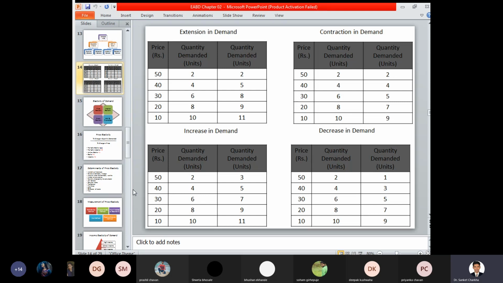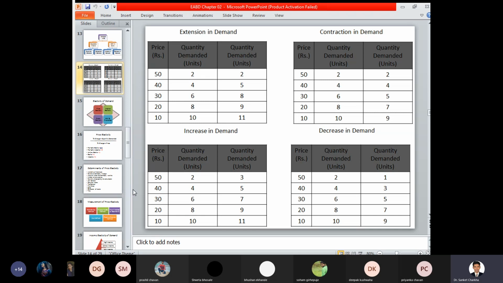Now extension in demand. Here, what was given is that the price of the product remains the same. So at every stage, one factor is always constant. What is that one factor that remains constant? It is the price of that particular product, which is at a decreasing stage. Always the law of demand specifically focuses on a certain concept, that is the price of the particular product decreases. So if there is a decrease in price, then the quantity demanded either increases or decreases. So here, in extension in demand, the demand is extending or increasing at a certain stage, which can be identified at a certain position.